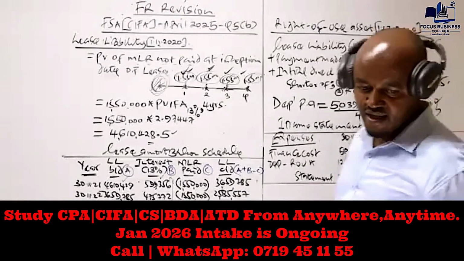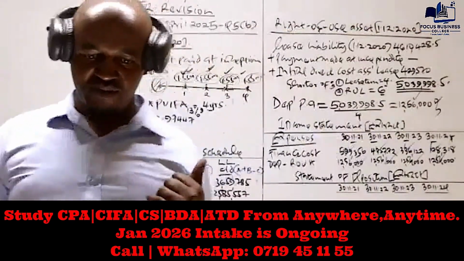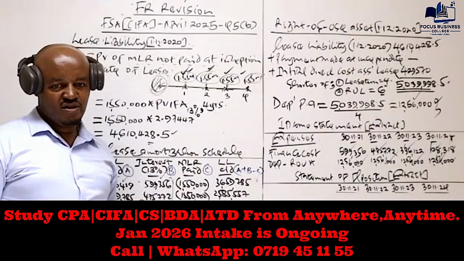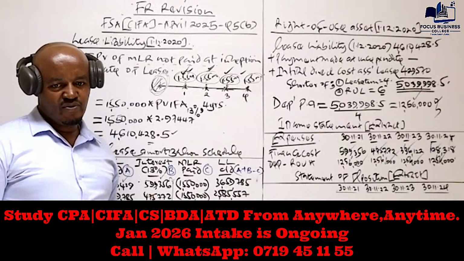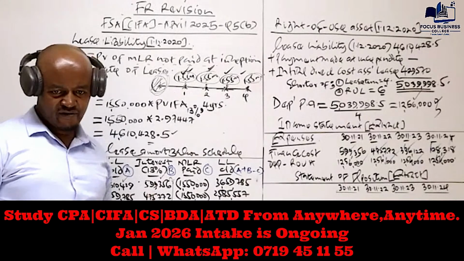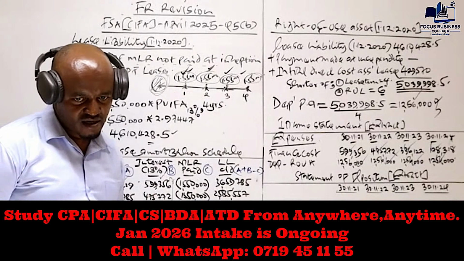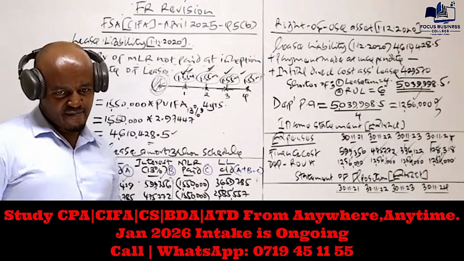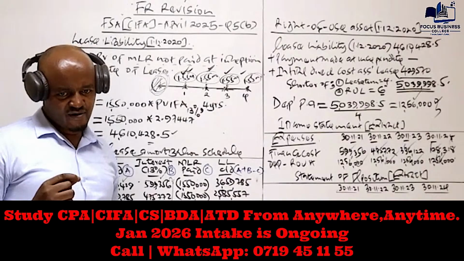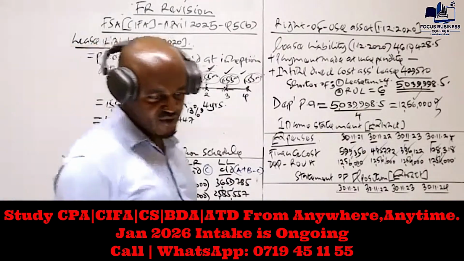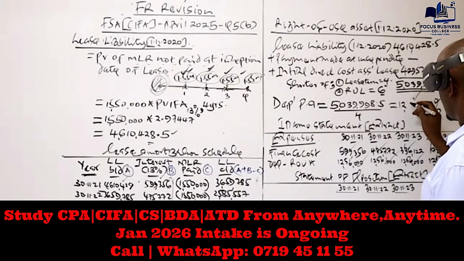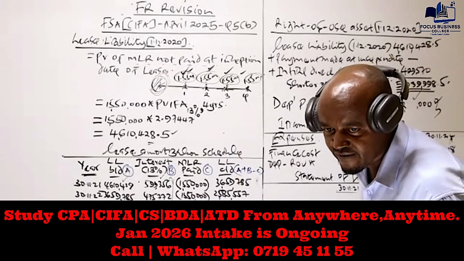Now, here in the statement of financial position, how many items will be recognized? 3 items. One of them, David, automatically the figure which you have in the 1,259,999.6 will give us 1,260,000, to the nearest whole number. Is that the position? Yes, I think this one should be 1,260,000.